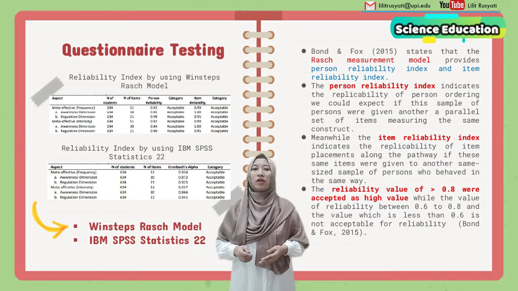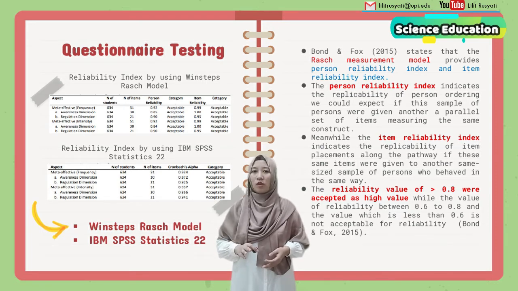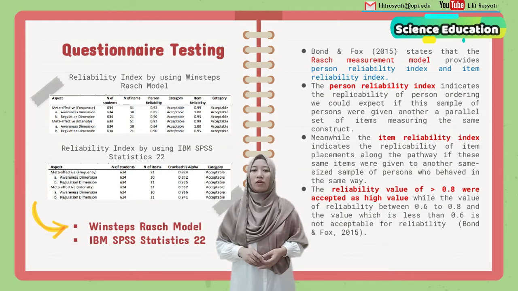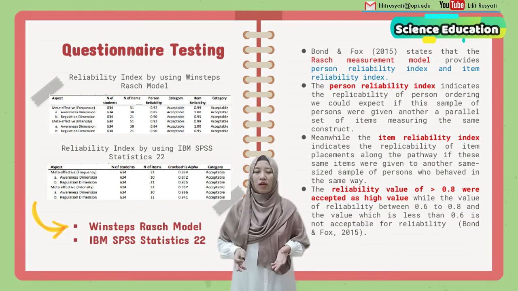So a reliability value of more than 0.8 is accepted as a high value, while a value between 0.9 and 0.8, and a value less than 0.6, is not acceptable for reliability. And how about the Cronbach alpha from IBM SPSS?